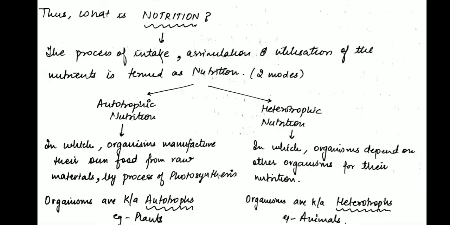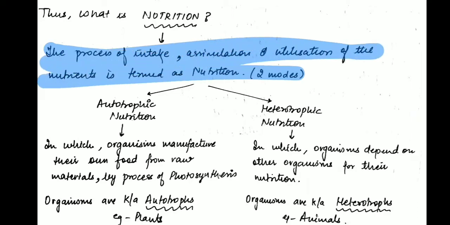Now, what is nutrition? The process of intake, assimilation and utilization of the nutrients is termed as nutrition. That means all these nutrients are taken inside the body. Assimilated means dissolved inside the blood. Utilization means broken down to release energy. All this process is confined under nutrition. So thus we take in food. Food contains three basic categories of nutrients.